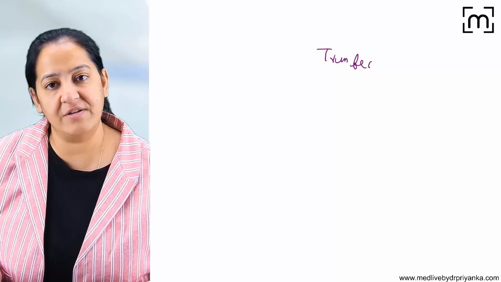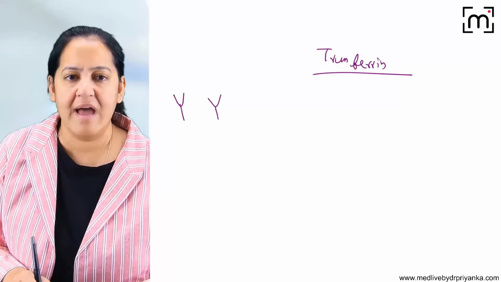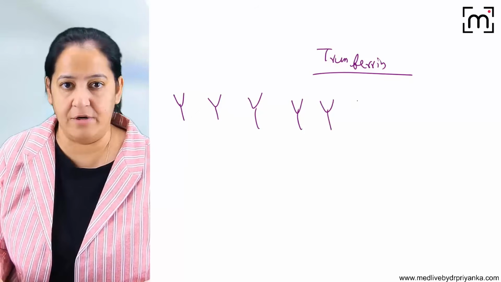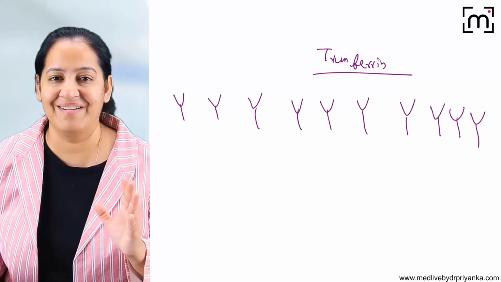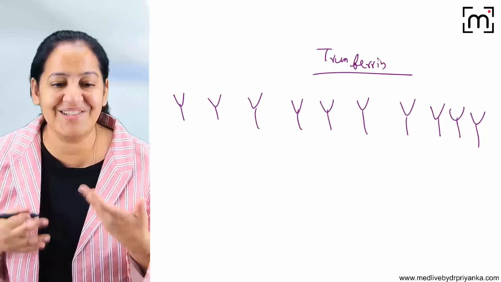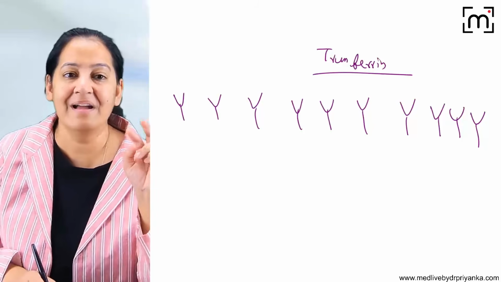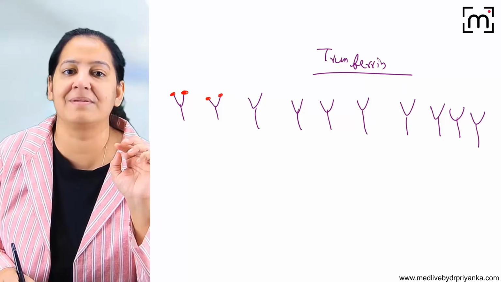Now in an adult human being, how many transferrin are present? We talk about transferrin in terms of percentage. So we will say 100 transferrin. I will not draw 100, but I will draw 10, for understanding. But imagine they are 100. So at a time, how many are filled? These are the scooters, the vehicles, the transporter of the iron. On one, two molecules of iron are sitting. So at a time, 33% are filled.